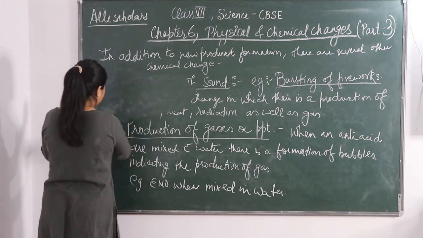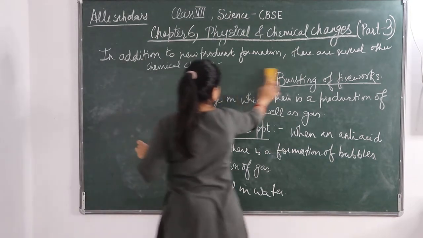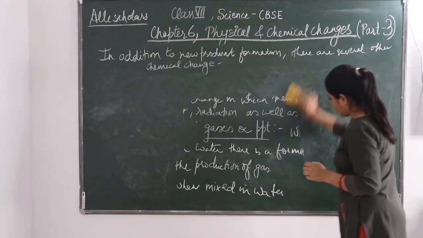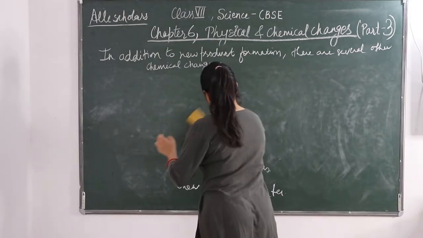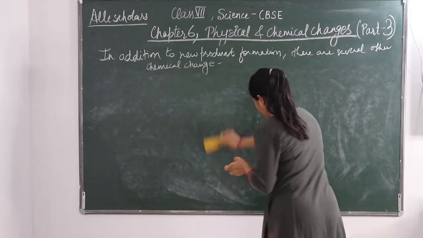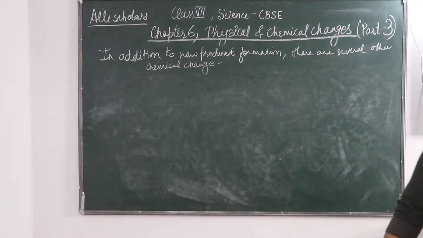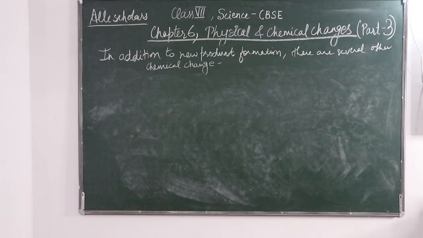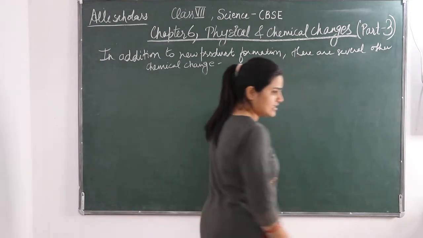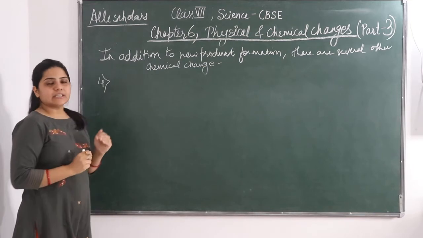So let's see the fourth one. Now we will see the fourth chemical change, and the fourth chemical change is a change in the smell.